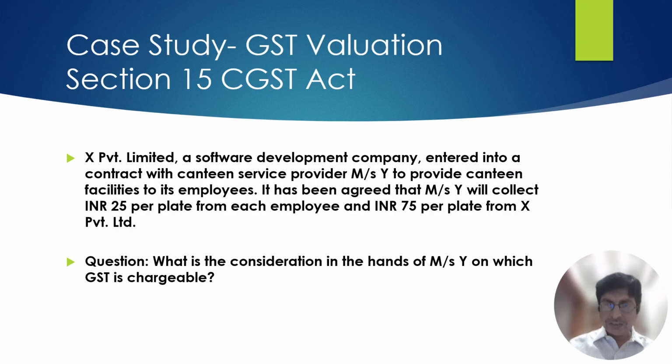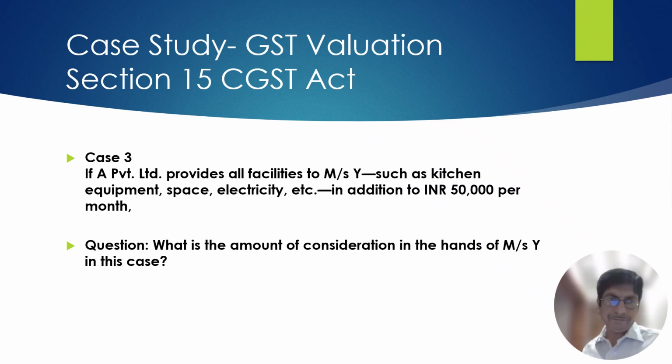Now let's change the example slightly. Continuing with the earlier example, suppose A Limited provides all the facilities to Y, like kitchen equipment, tables, chairs, electricity supply, etc. In addition to that, it has been agreed that A Limited will pay rupees 50,000 per month to Y for supply of food, canteen service. Now, what is the amount of consideration in the hands of Y on which GST liability is payable?